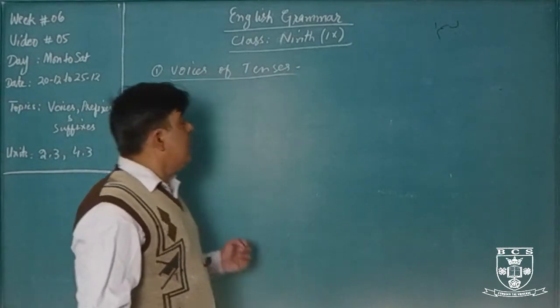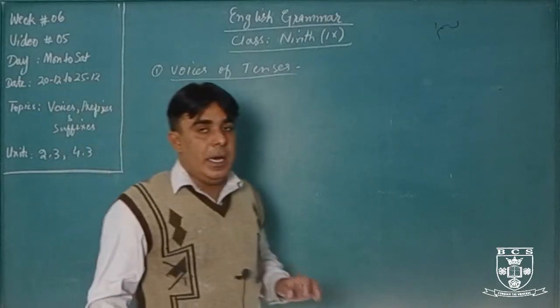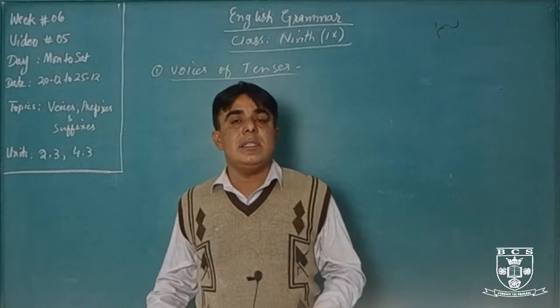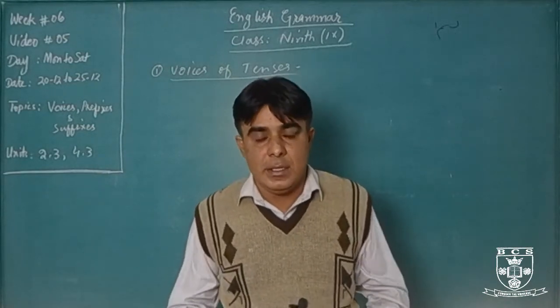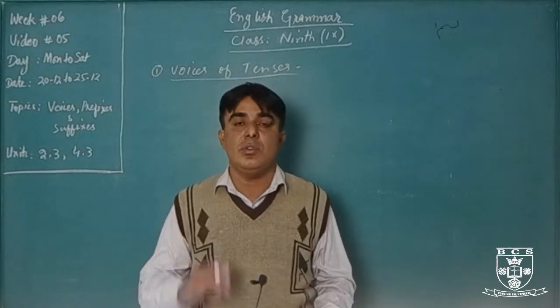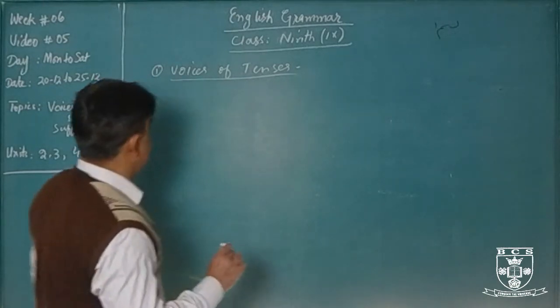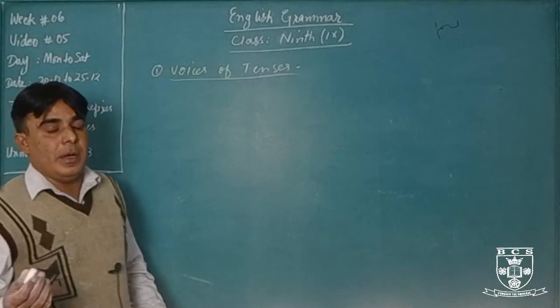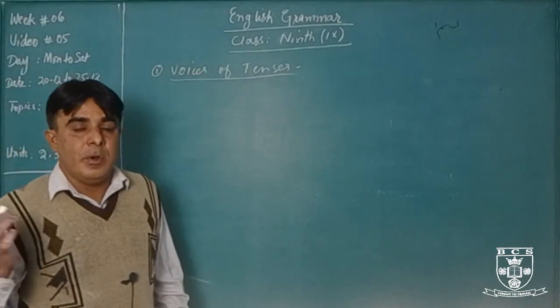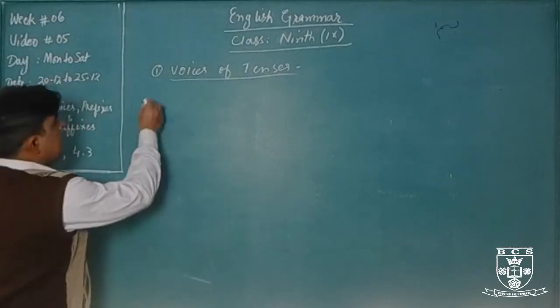But some tenses can be used in active voice, and some tenses we cannot use in passive voice. There is no form of passive voice for them. We cannot change them into passive voice. Let me tell you. You know we start from the present simple and we always end at future perfect continuous tense.